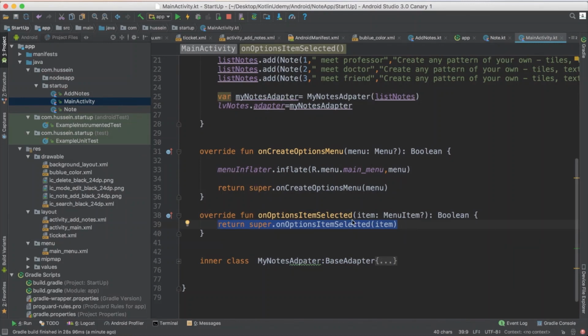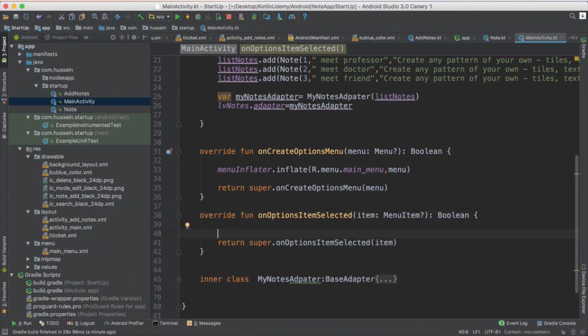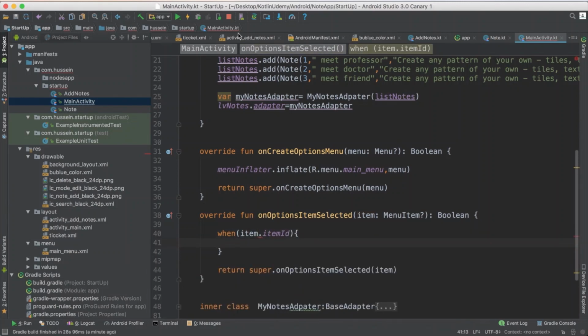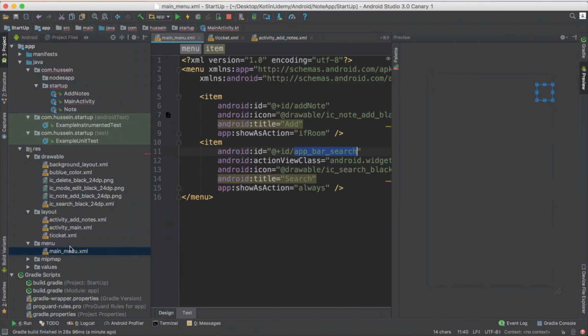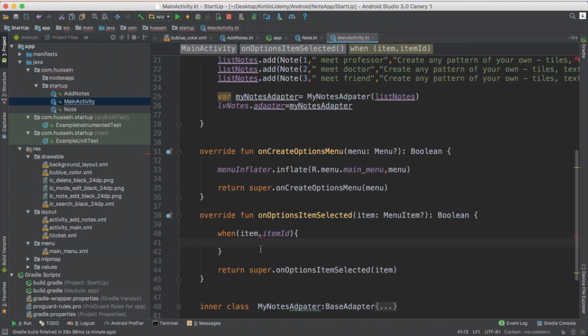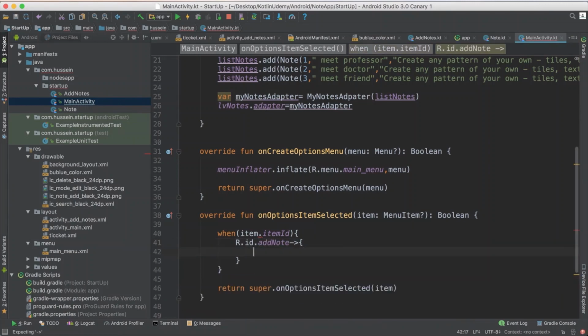For sure, when someone selects an item from the menu, you will have something called for that item. You say, I have an item selected, give me the item ID. So I say when the item dot itemId. Give me the ID of that item. Whatever item ID is selected, give it to me. If you select this ID, bring me this ID. If you select that ID, bring me that ID. So wait a second, let's go back. If the ID is R.id.add, that means the user clicked on add. So here I need to go to the add page.